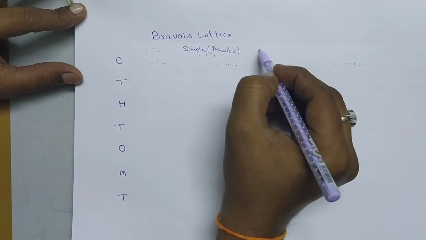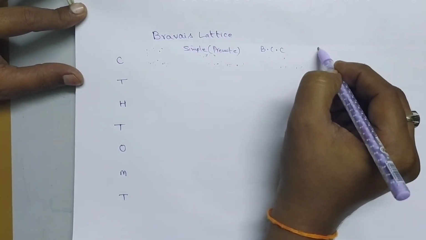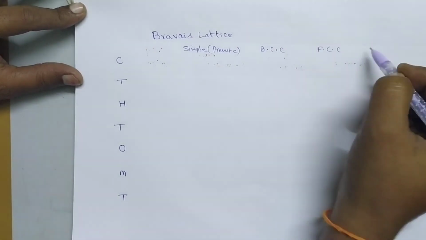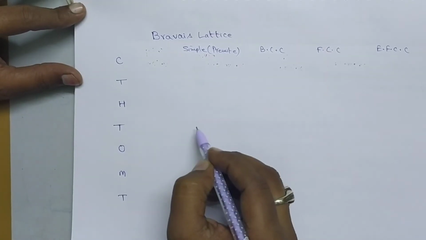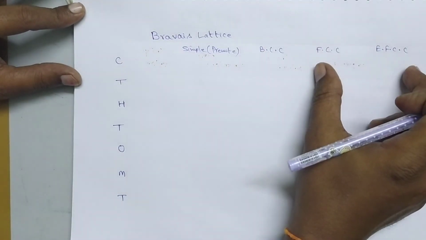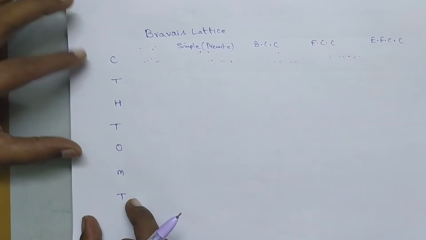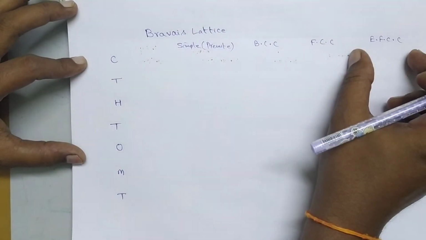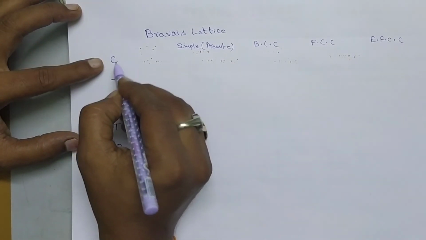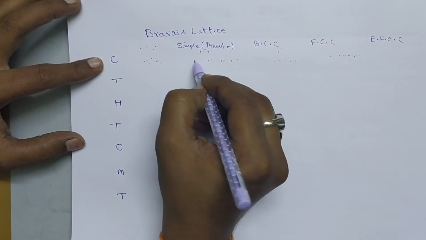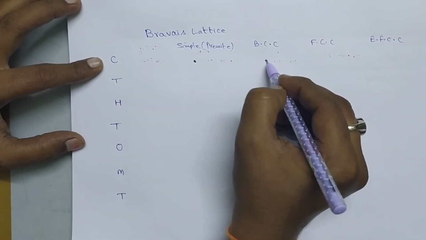And the second one is body centered cubic structure, and next one is face centered cubic structure, and the other one is end face centered cubic structure. So these 4 are the different types of unit cells. The 7 crystalline structures are arranged with 4 unit cells in 14 different ways. So first one, cubic structure exhibits simple geometry, that is primitive geometry, body centered cubic geometry and